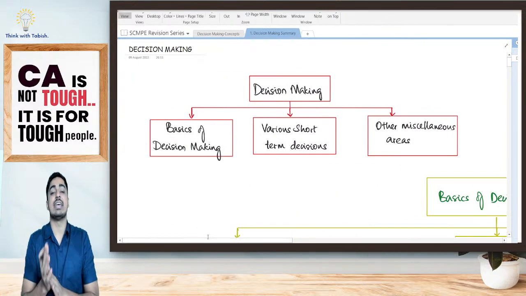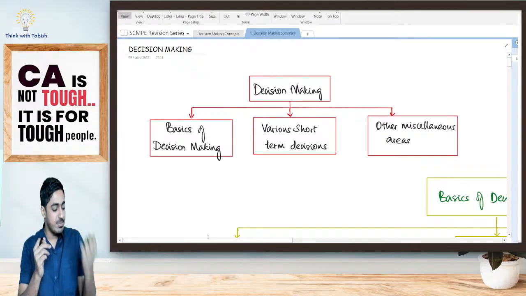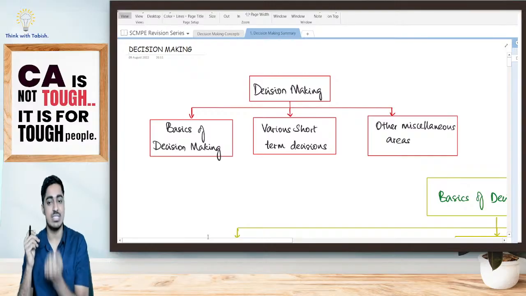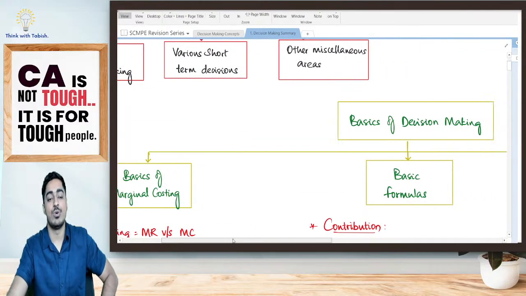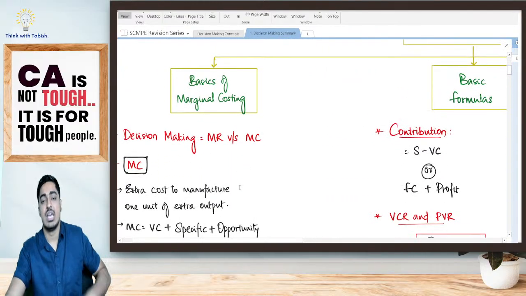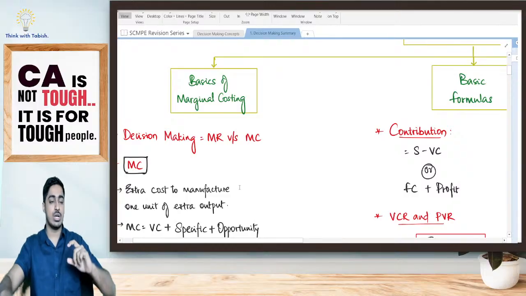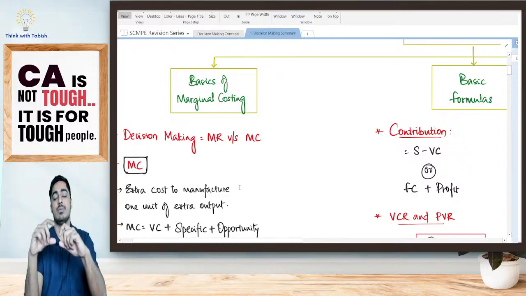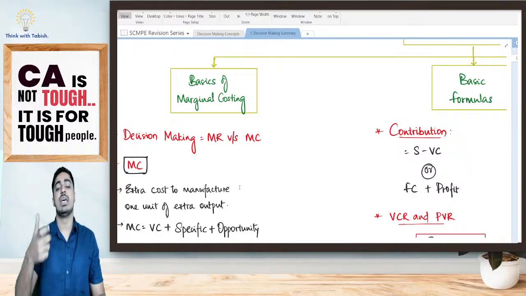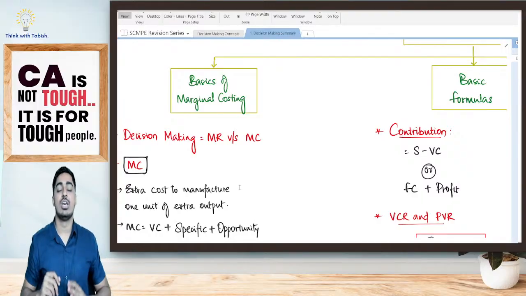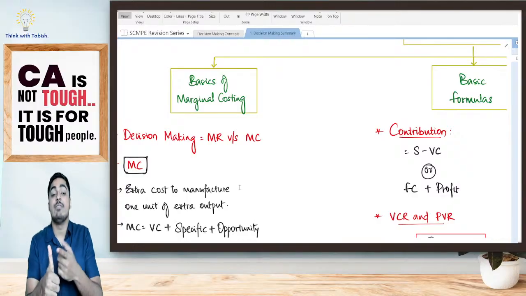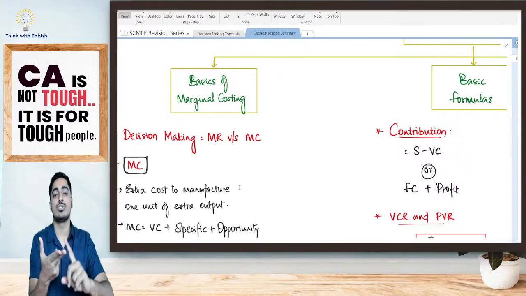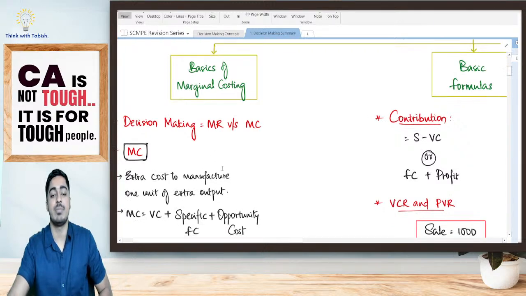Decision making as a chapter, we have 3 concepts. First is the basics of decision making, next is short-term decision, next is miscellaneous areas. Basics of decision making. First, we have told basics of marginal costing. How do we take a decision, students? I'm going to compare my marginal cost with marginal revenue. Marginal revenue is higher, I will accept. Marginal revenue is lower, I will reject. What all is there in my marginal cost, students? 3 things are there: variable cost, specific fixed cost, opportunity cost.